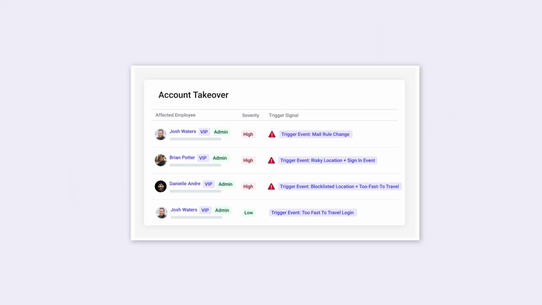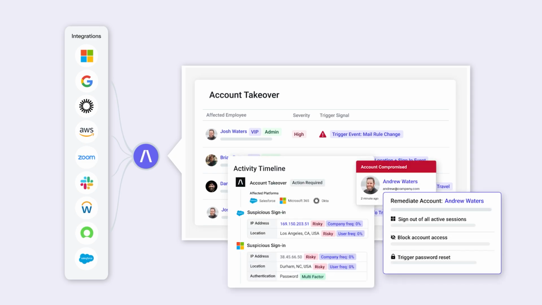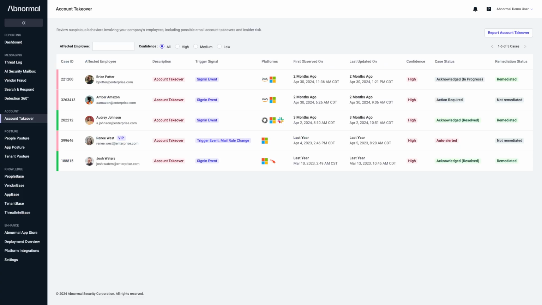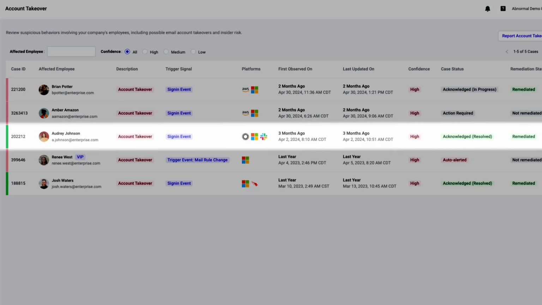Abnormal Security has the solution, with the expansion of the Account Takeover Protection offering, which now delivers autonomous AI analysis to uniformly detect compromised user accounts across your cloud platforms and SaaS applications. When Abnormal's autonomous AI detects a new account takeover in one of your dozens of applications, it automatically creates a new case and alerts the security team.